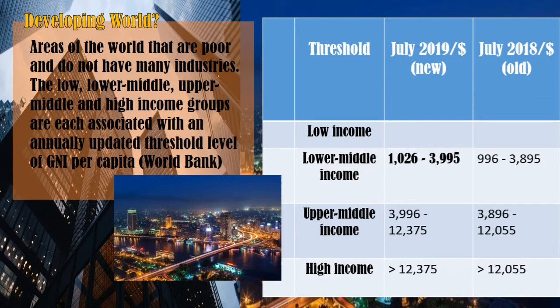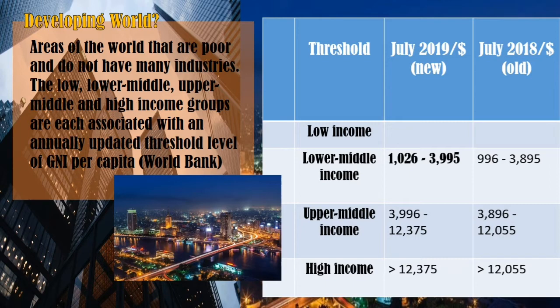According to the World Bank, developing world can be classified into low, lower middle, upper middle, and high income groups, which are associated with an annually updated threshold level of their gross national income per capita. As you can see on the slide, the developing world are being divided in 4 thresholds. You have the low income, the lower middle income, the upper middle income, and the high income per capita.